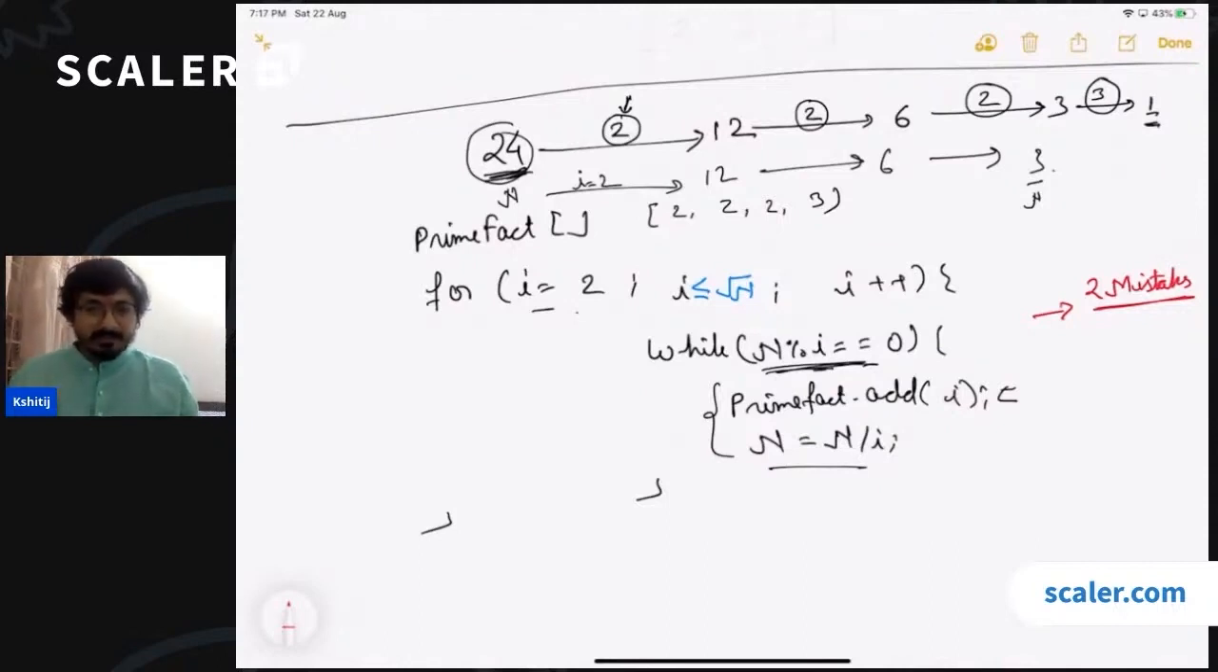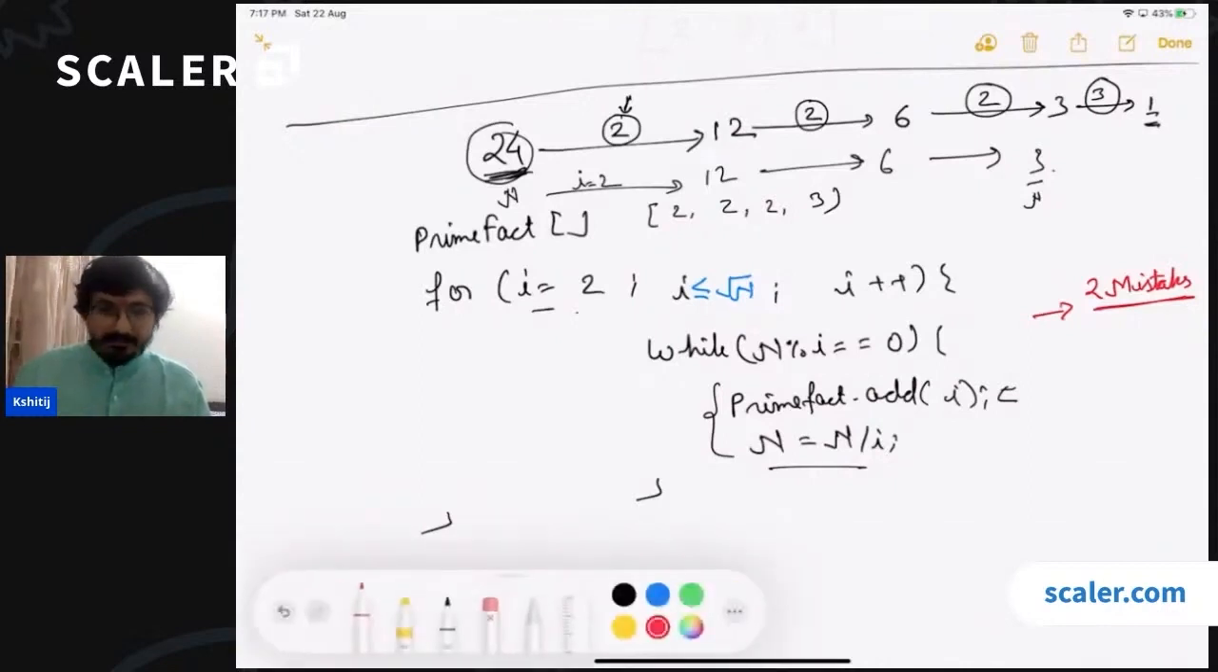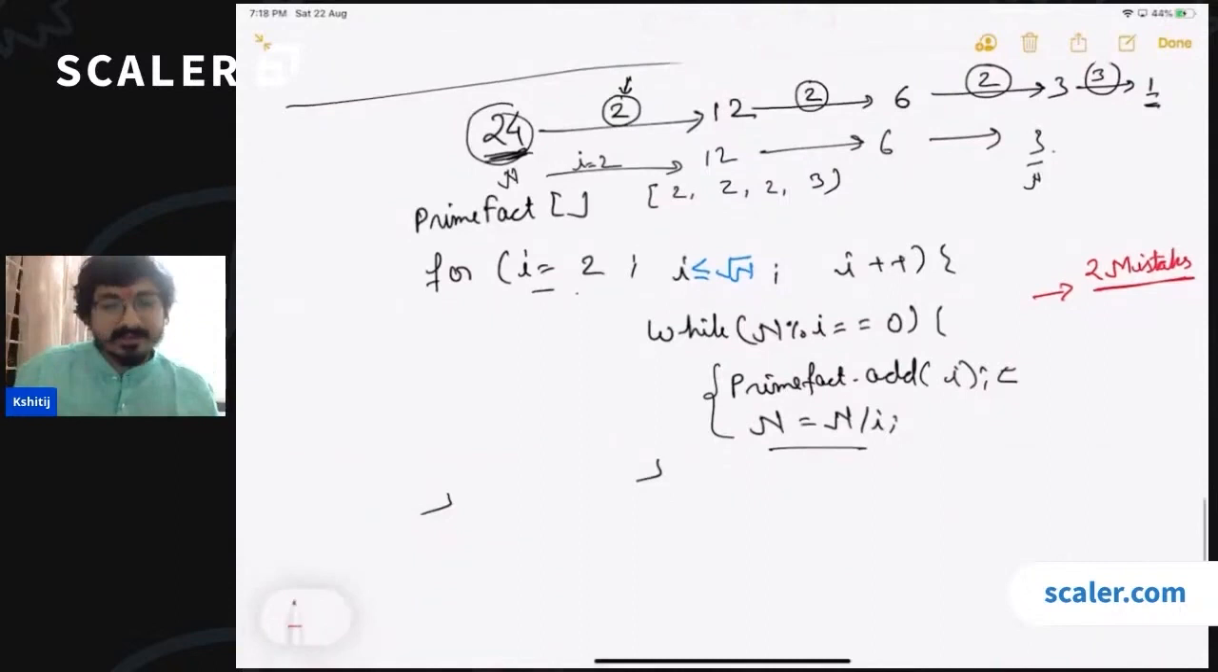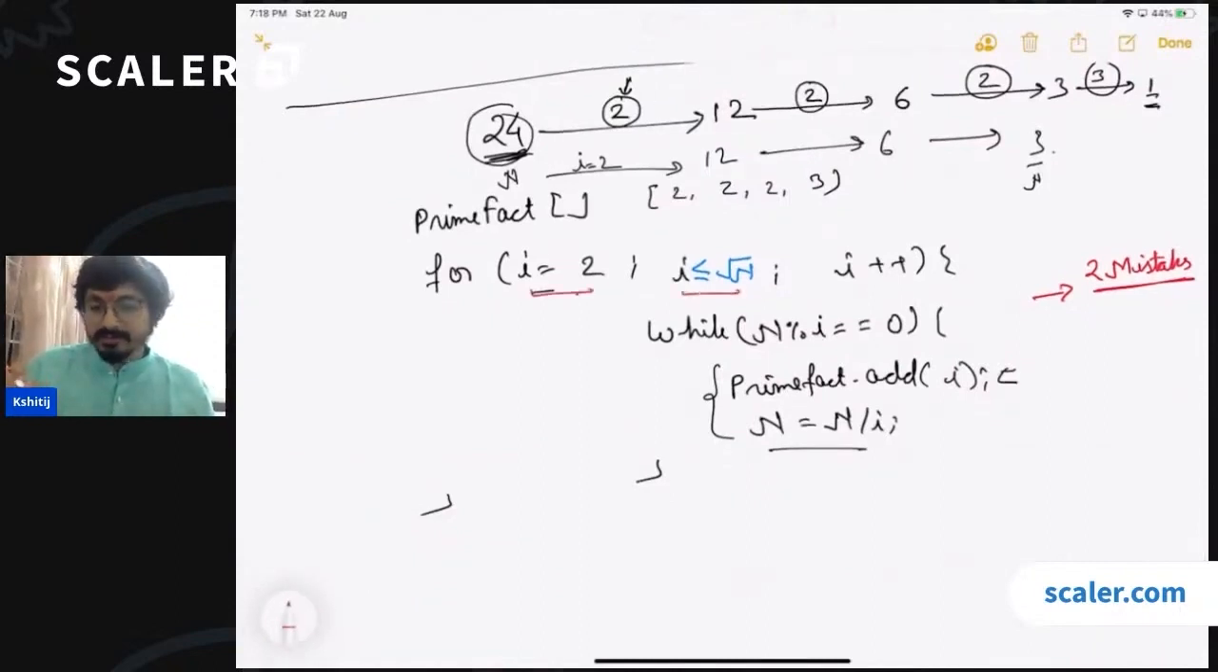The other mistake no one is able to guess. Let us see what we are doing. Let us quickly reiterate over the code. We are saying that i is starting from 2. What is the maximum limit that i is taking? It is taking square root of n.